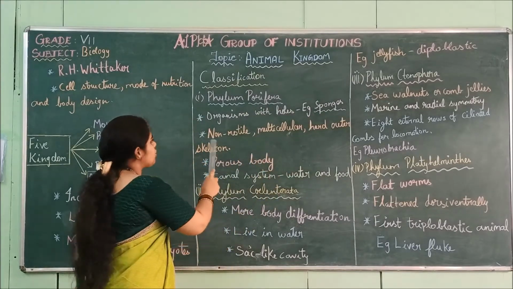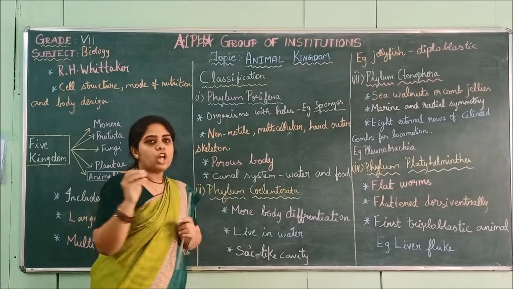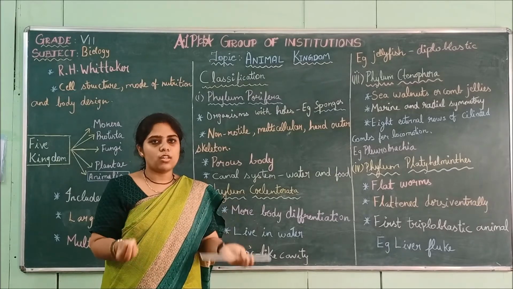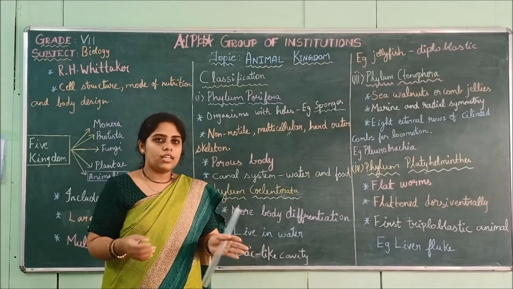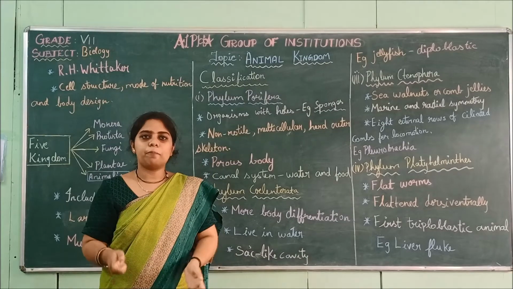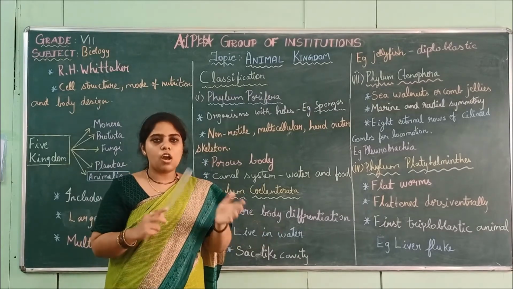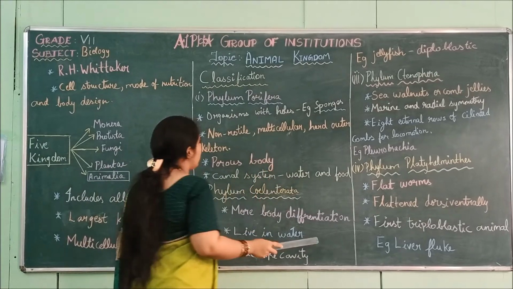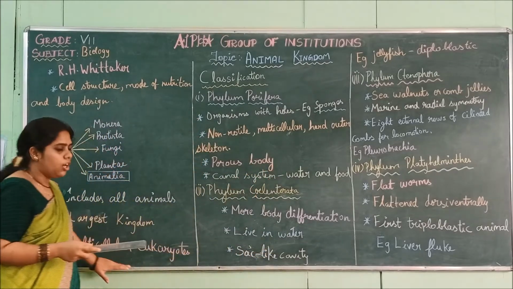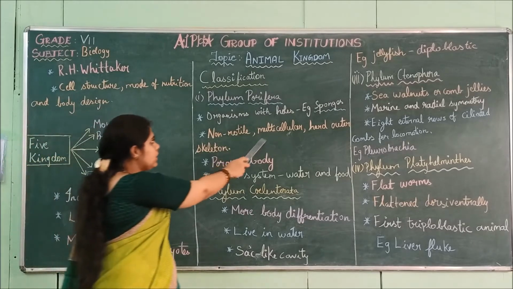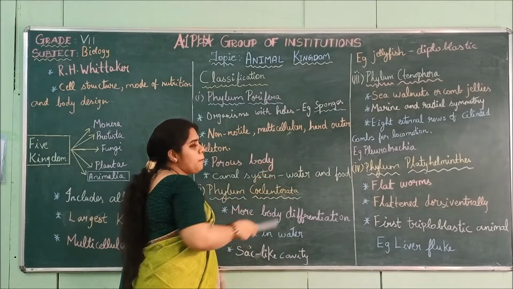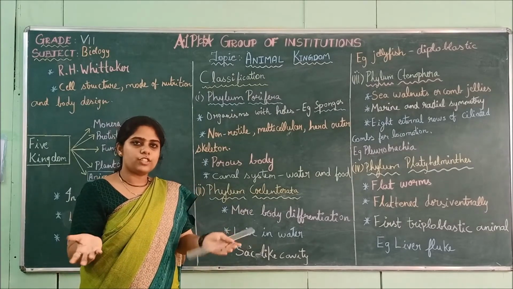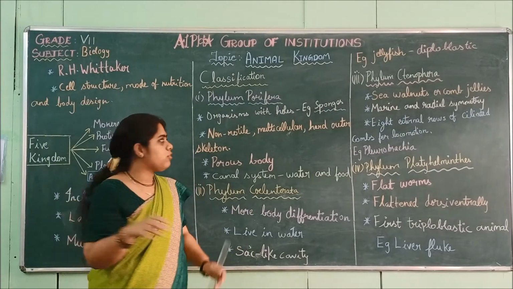These animals are non-motile. Non-motile means they cannot move from one place. They do not have legs or flagella or anything. They will stay in the same place. Motile means moving; non-motile means they cannot move. Next is multicellular, like we saw, multicellular eukaryotes. These Porifera animals are multicellular. They have many cells, many groups of cells. Each cell will have its own function.